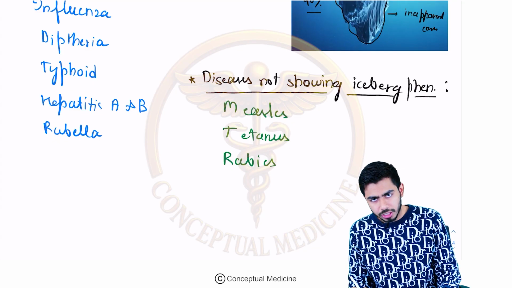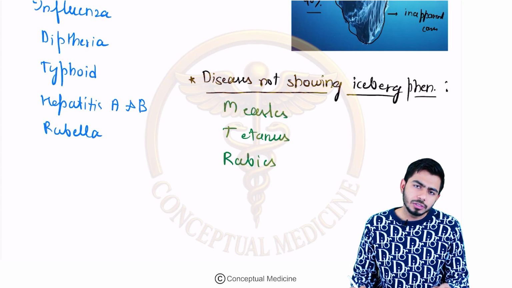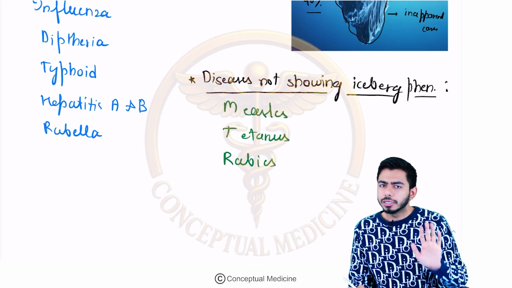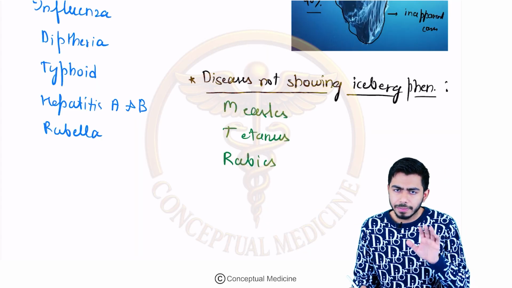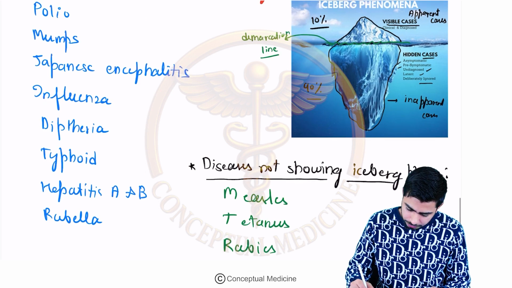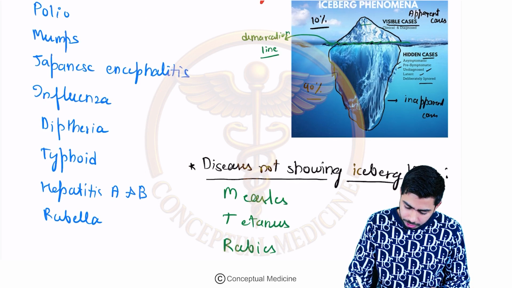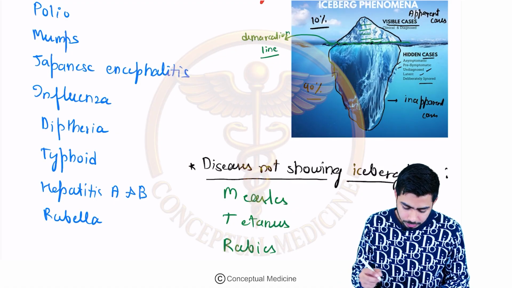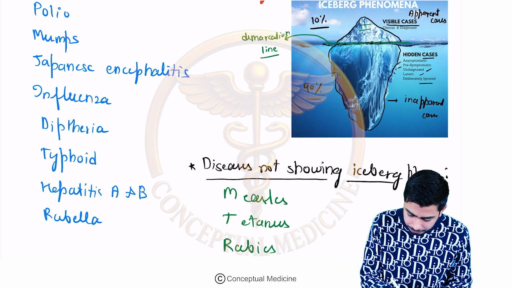They do not show the iceberg phenomena, which means you can diagnose them clinically. They are showing the apparent cases. So these kinds of diseases come under the category of visible cases. I hope I am clear with that.